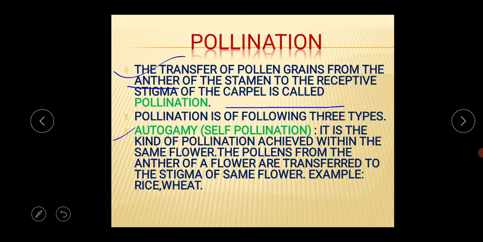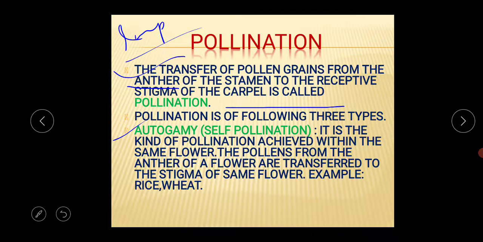The first one is autogamy. So what is the meaning of autogamy? Autogamy means the self-pollination process, and this pollination is a very important topic for your exam. There are so many important topics in this chapter. This chapter is quite important and quite difficult compared to any other chapter.